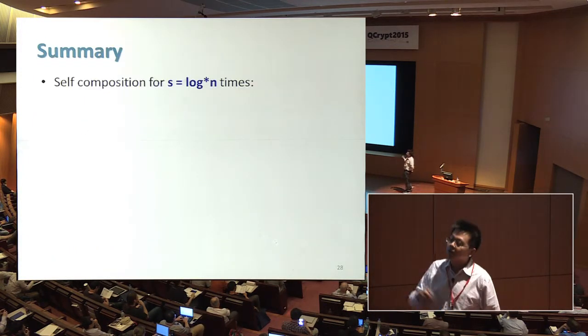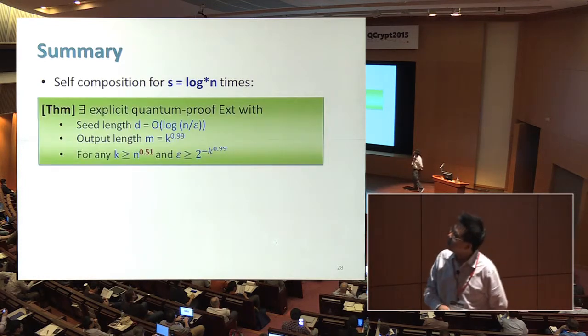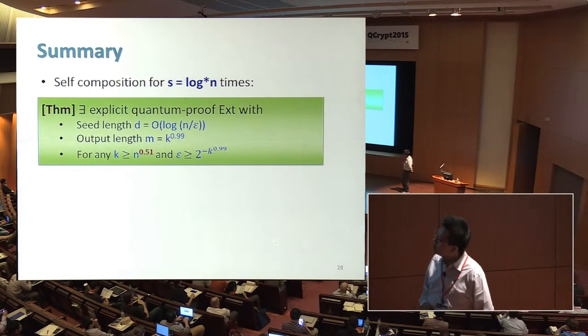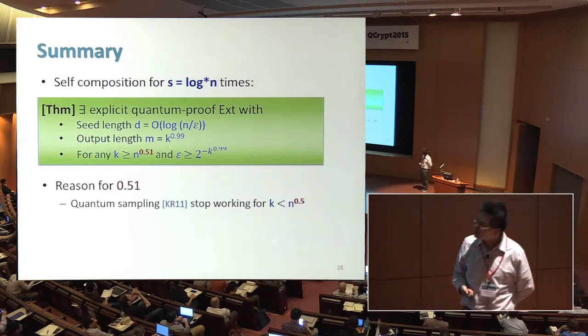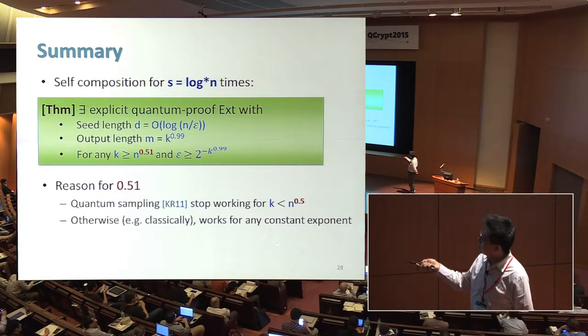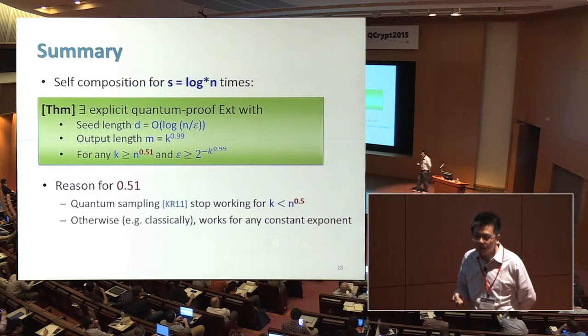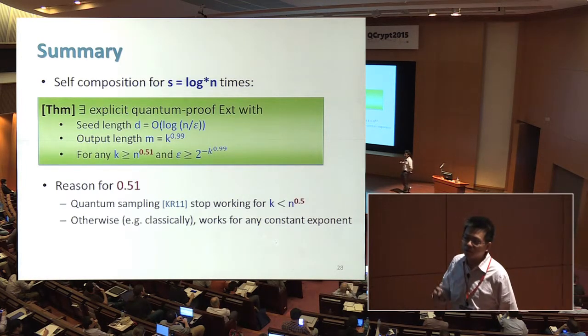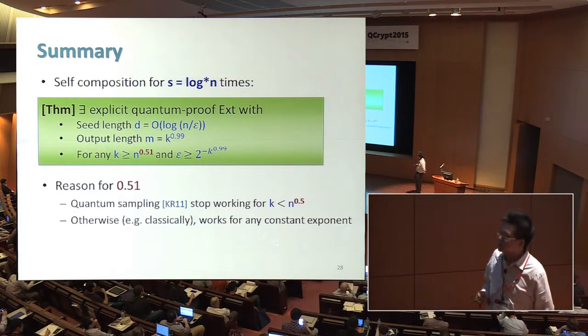So to summarize, you can apply this self-composition idea again on top of this win-win idea, and at the end you get our extractor. I want to mention that the reason for this square root of n limitation actually comes from the quantum sampling lemma by Koenig and Renner. It's very nice work, but it has an extra parameter loss term that does not appear in the classical setting.